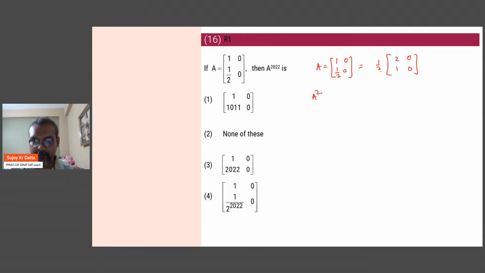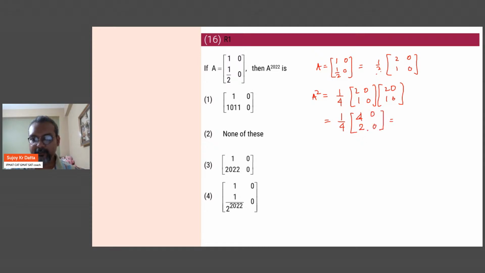So A squared will come out to be, and you have to multiply these two. So using the basic matrix multiplication rule, what do we get? You get 1/4. Then this element here becomes 4. Okay, 2 0 with 2 1, so that's 4. Then this becomes 1 0 with 2 1, so that's 2, and 0 0.